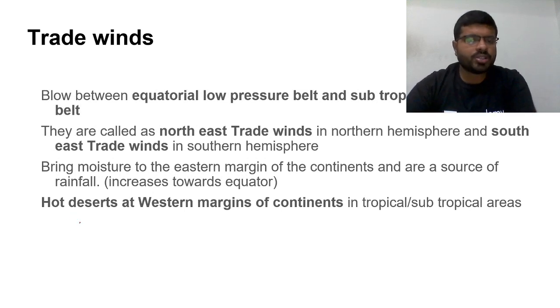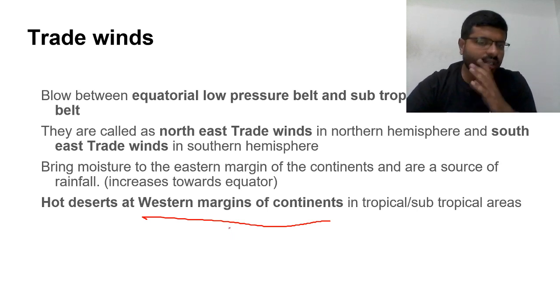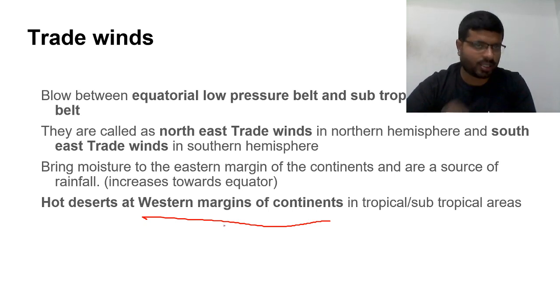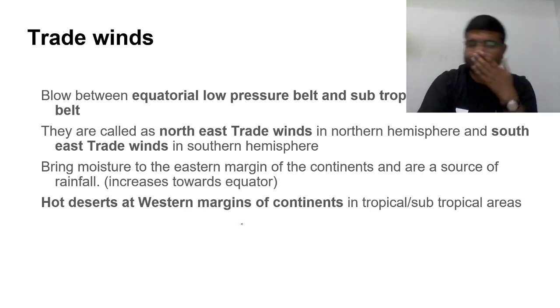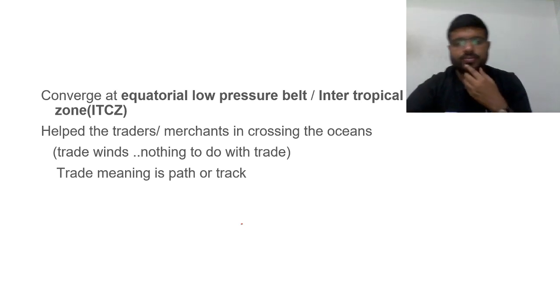They bring moisture to the eastern margins of the continents and are a source of rainfall, increasing towards the equator. Hot deserts lie at the western margins of the continents in tropical or subtropical areas. You will not find any kind of rainfall here. This is one of the significant factors for desert formation. They converge at the equatorial low pressure belt and the intertropical convergence zone (ITCZ). They help that. Why are they called trade winds?